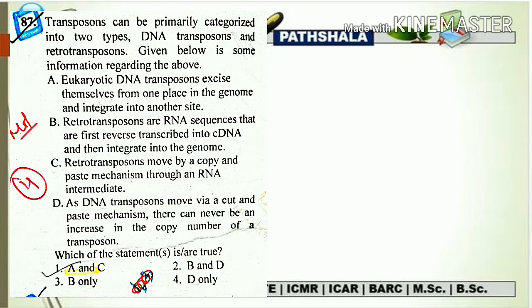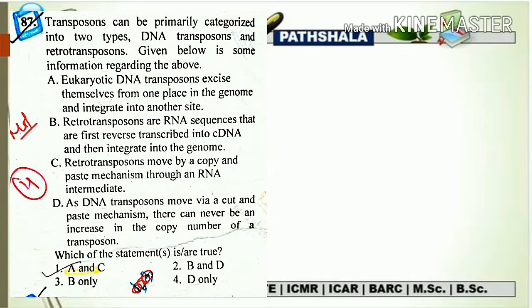site. I have mentioned in the previous slide that the eukaryote mainly used to have retrotransposons, and retrotransposons mainly used to follow the copy and paste mechanism. But in exceptional cases, there may be a presence of DNA transposons, and if there is a DNA transposon, obviously that is going to follow the cut and paste mechanism. So if it is following the cut and paste mechanism, obviously it is going to excise from one place and integrate itself into some other site too. So that is why, due to that exceptional case, we are considering the first statement as a correct statement.